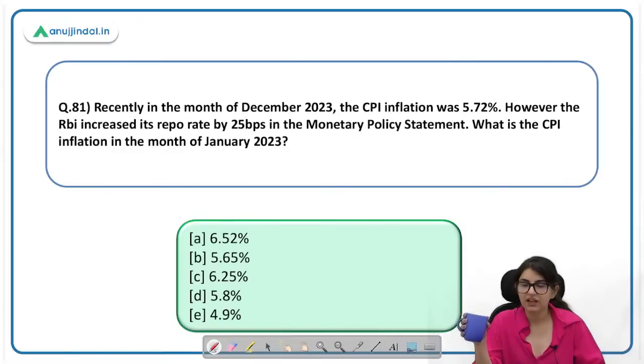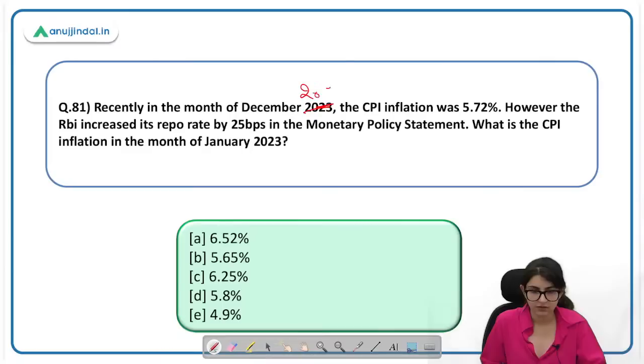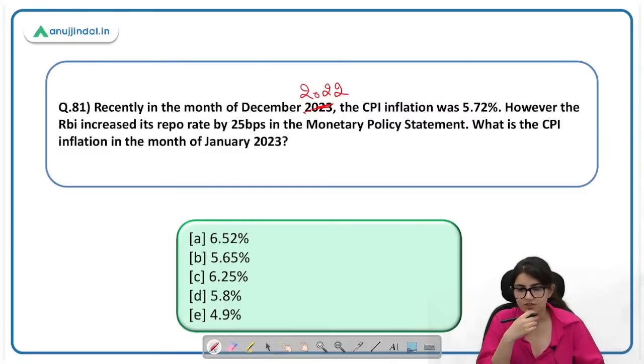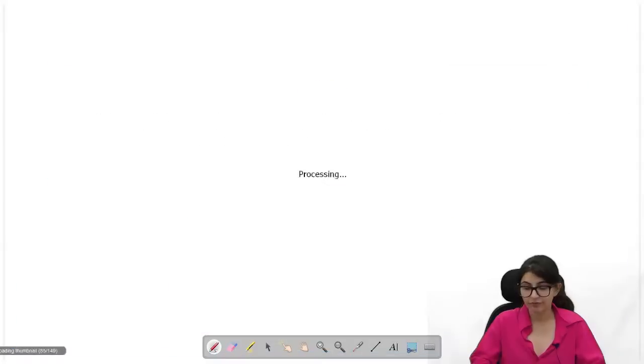Recently in the month of December 2023, CPI inflation, again CPI inflation, ये तो पहली बात तो December 23 में. CPI inflation was 5.72%. However, RBI increased the repo rate by 25 basis point in monetary policy statement. What is the CPI inflation in the month of January? बहुत अच्छा question है, but January का data अब important नहीं है. However, the January month it was 6.52%.